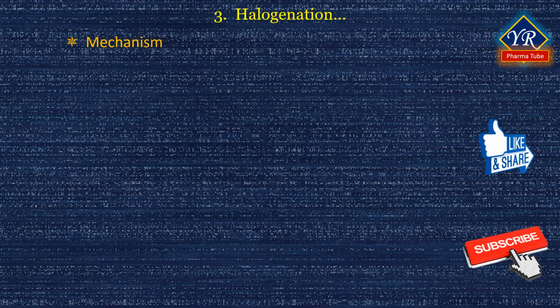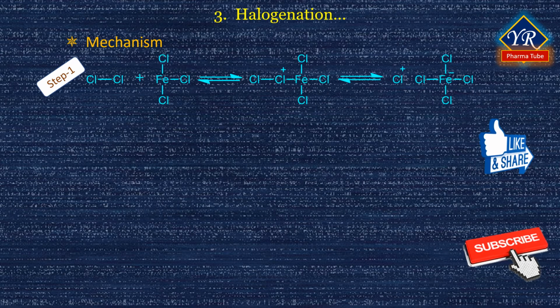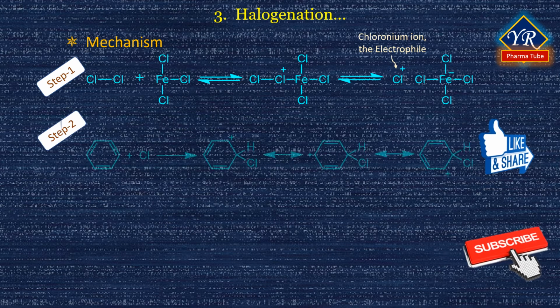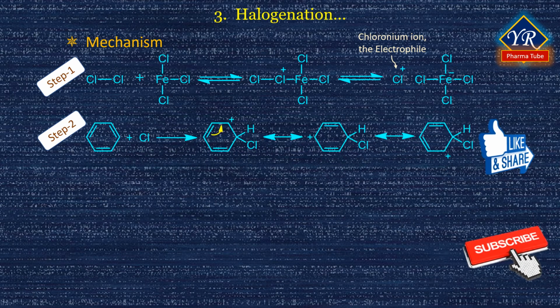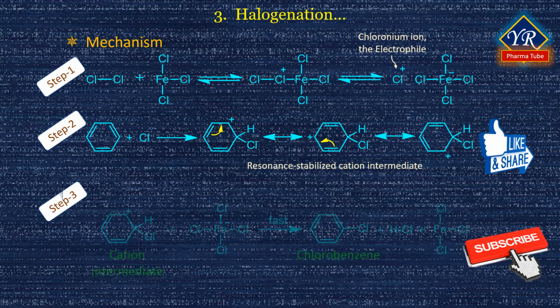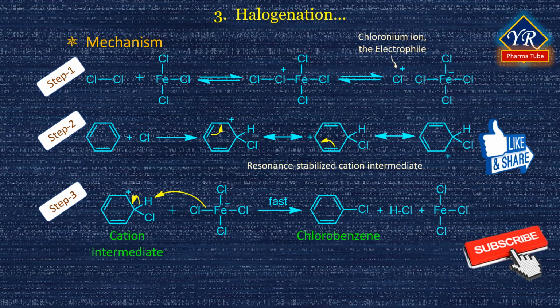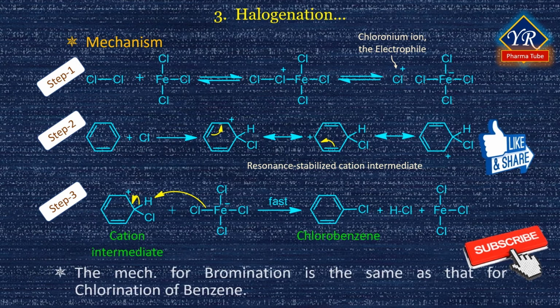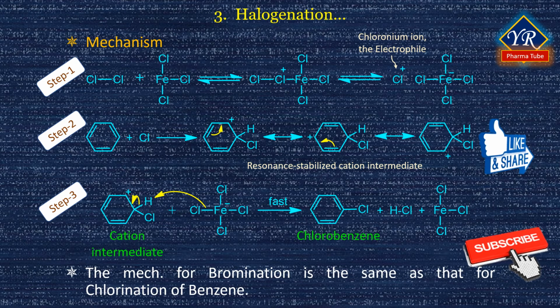The reaction mechanism essentially involves three steps. The first step is the reaction between chlorine and ferric chloride, which gives an ion pair containing a chloronium ion. In the second step, the reaction of chlorine and ferric chloride ion pair with the pi electron cloud of the aromatic ring forms a resonance stabilized cation intermediate represented here as a hybrid of three contributing structures. In the last step, proton transfer from the cation intermediate to chloronium ion forms hydrogen chloride, regenerates the Lewis acid catalyst and gives chlorobenzene.